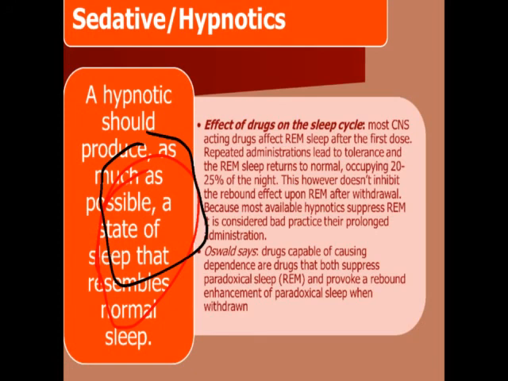Sedative means which decreases the activity, excitement, anxiety, depression of CNS, but without producing the sleep. But the hypnotics, they produces all these things with drowsiness and sleep. And generally the hypnotics, they having the quick onset of action and short duration.